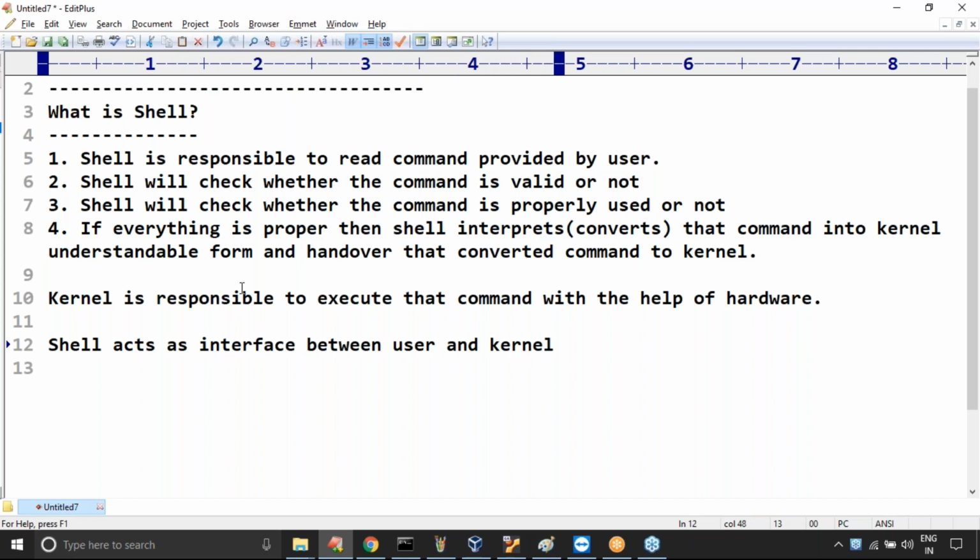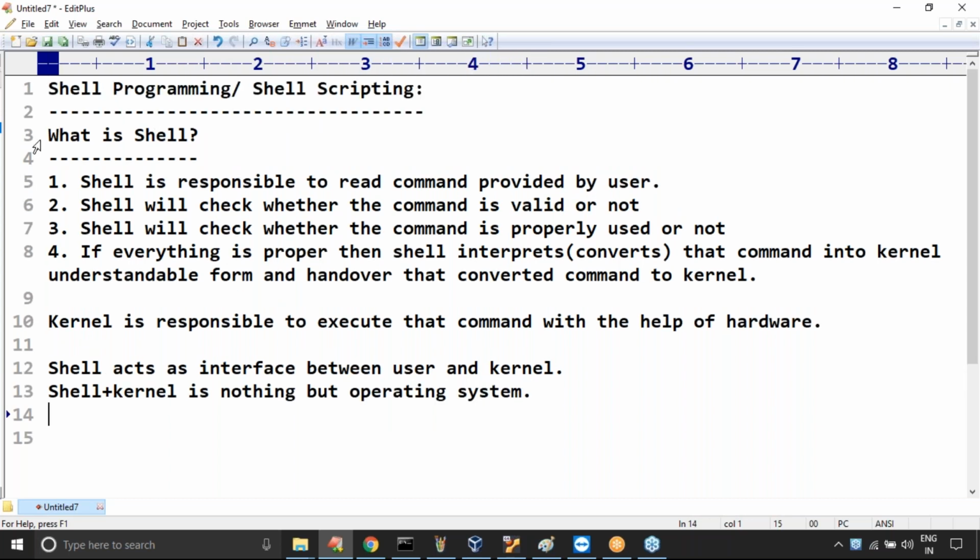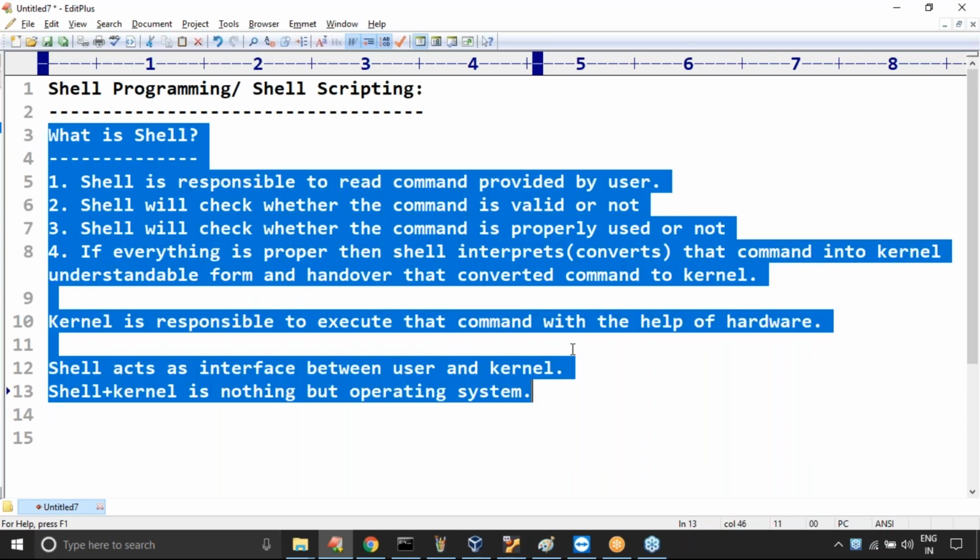Shell acts as interface between user and kernel. Next, this shell plus kernel is nothing but operating system. These are two important things you should be aware of. Even in the last Unix sessions, I covered very clearly what is a shell and what is the job of that shell. Is everyone in a position to understand? Yes, friends, can you please confirm? Any doubt about this terminology?